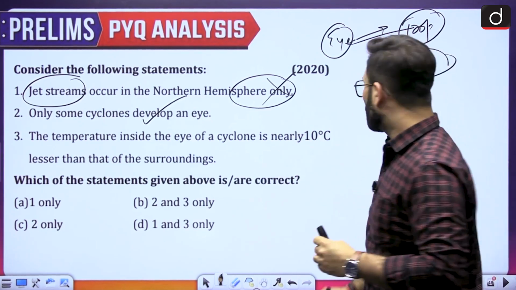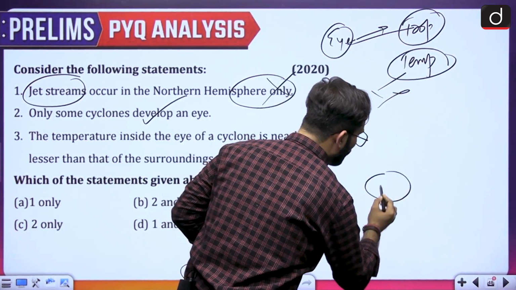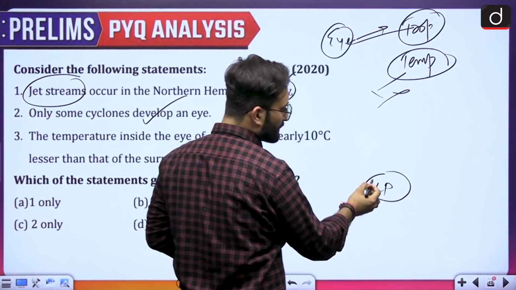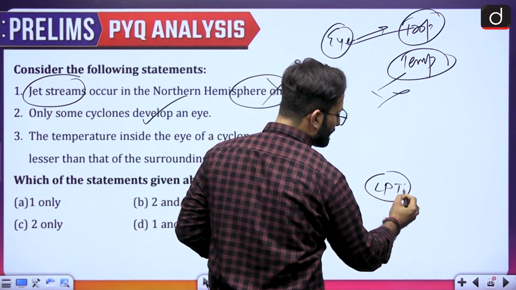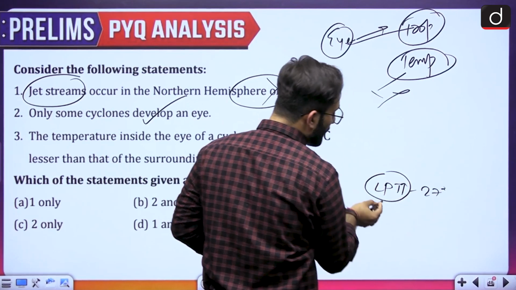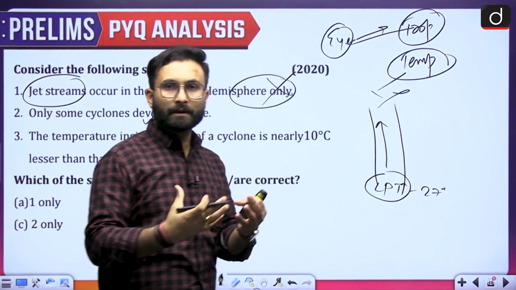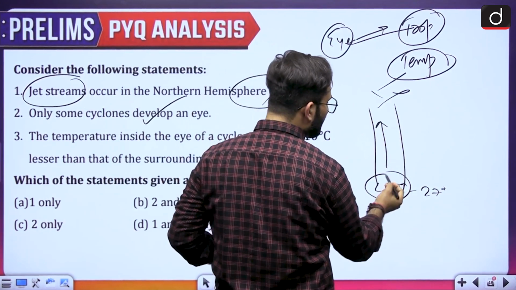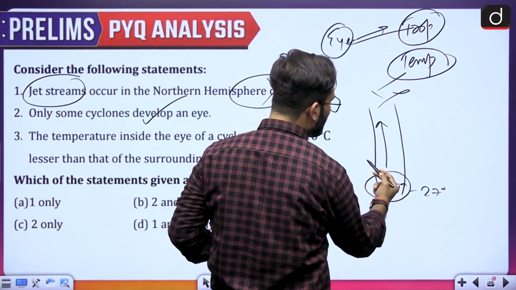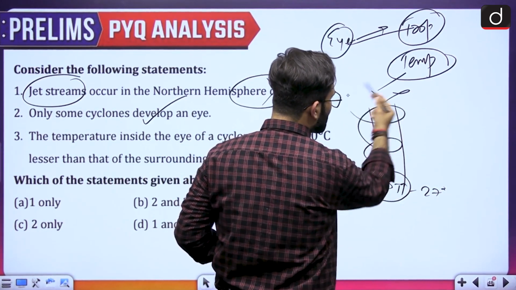Now that is wrong, because when we talk about a cyclone, you know that there is a low pressure system, and the temperature is high, nearly around 27 degrees Celsius. So there will be a convection, and the hot air will start to rise over here, and then because of the Coriolis force, they will be generating a curvature over here, and this is how the cyclone will be developing.